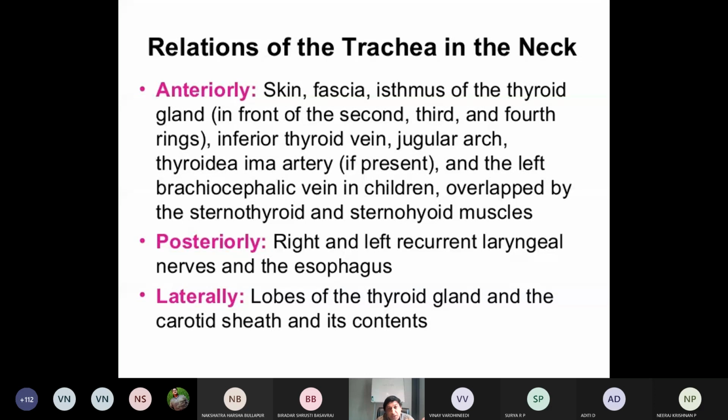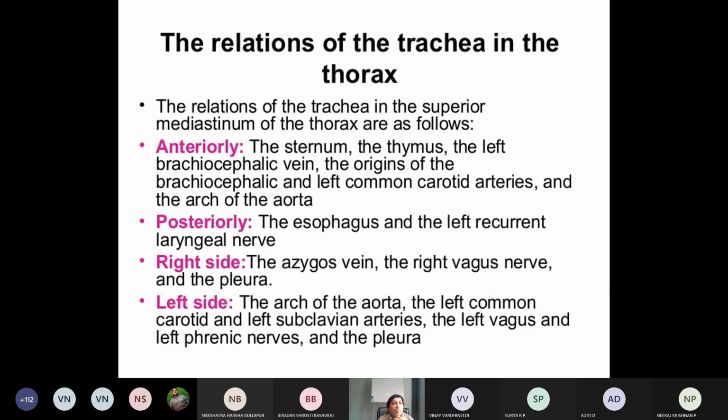Now next region, thorax. Relation of the trachea in thorax. As you know, anteriorly by the bony part, sternum, then lymphoid organ, thymus, left brachiocephalic vein, okay, then left common carotid arteries and the arch of aorta. These are the structures anteriorly related to the trachea, thoracic part of the trachea.